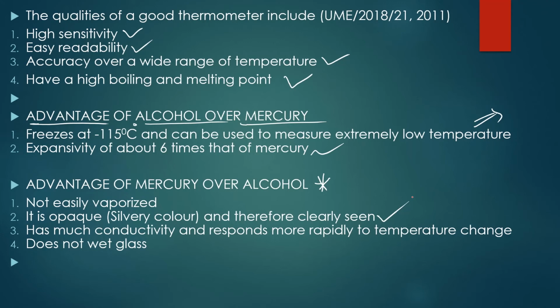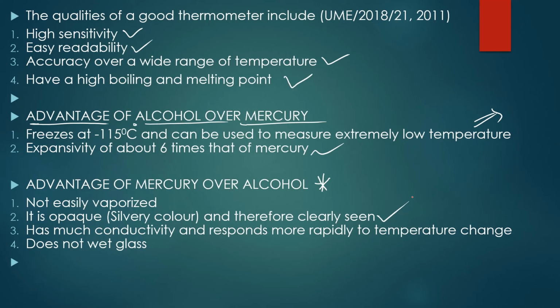Then the next thing is it has much conductivity and responds more rapidly to temperature change. Now, this accuracy over a wide range of temperature also has a lot to do with the conductivity, right? Because when a liquid has a high conductivity, then it responds to temperature change, right? So that is one advantage of mercury over alcohol. It has much conductivity and responds more rapidly to temperature change. Alcohol too has, but it's not as high as that of mercury.